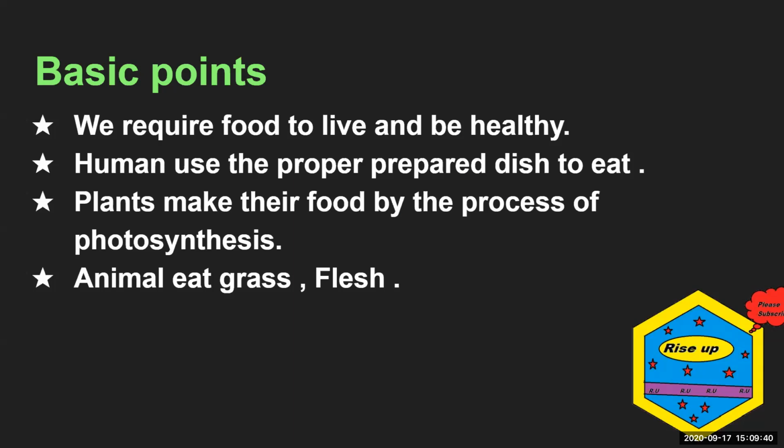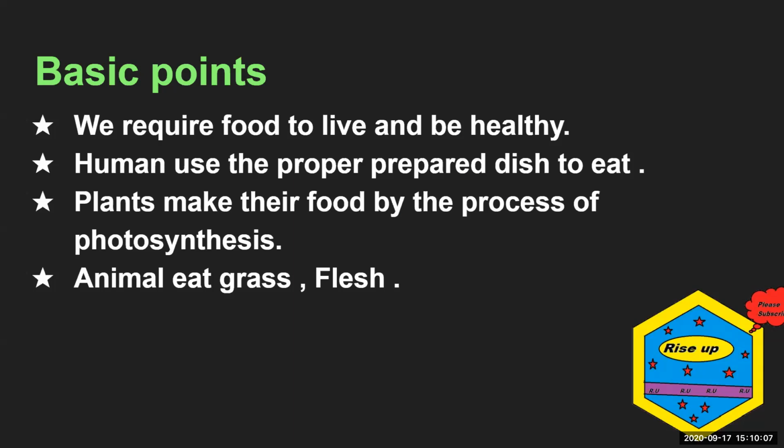And we humans, most of us, eat a proper cooked dish. Somebody cooks for you or you cook it for yourself to eat. But a plant doesn't do that. A plant uses photosynthesis to prepare its food. What is photosynthesis? We will learn in detail about it. And if we talk about animals, they eat grass and the flesh of other animals.